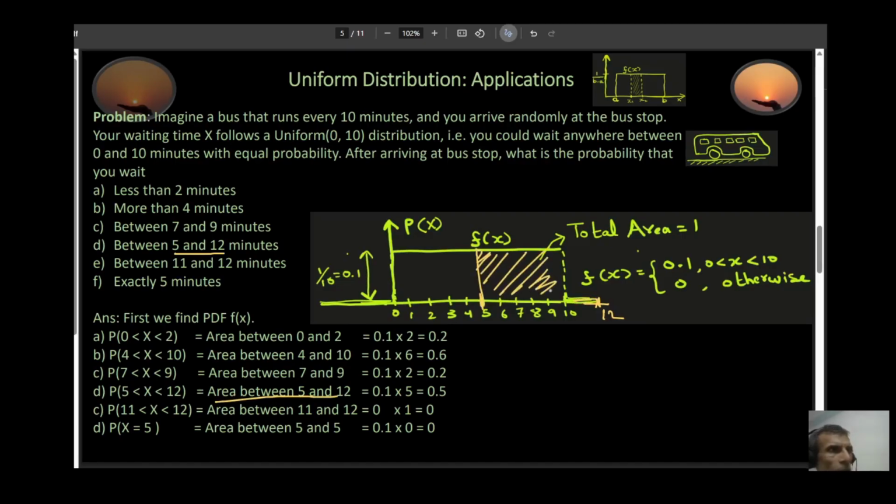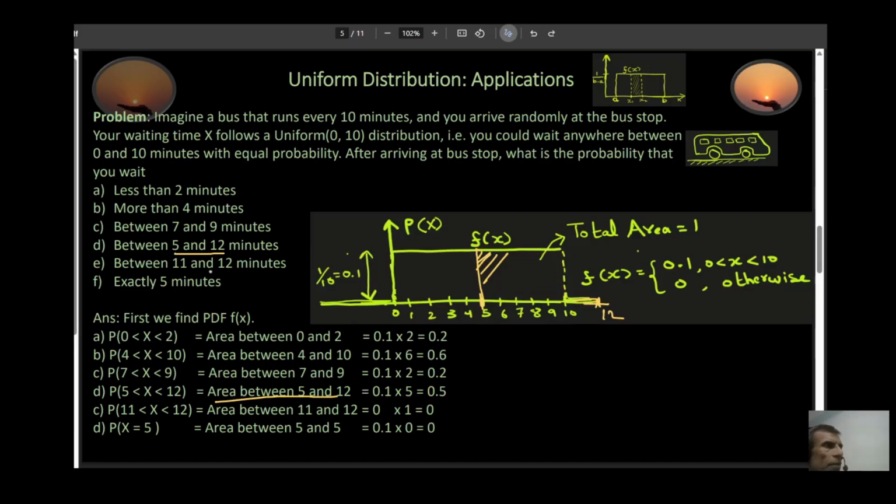Just this area, because over here your curve actually drops to the bottom, like this. So it is only going to represent this area. This is going to be equal to this length from here to here, which is 5, multiplied by my height, which is 0.1. And the answer comes out to be 0.5, which is 50%. There's a 50% chance that you could be waiting between 5 to 12 minutes.